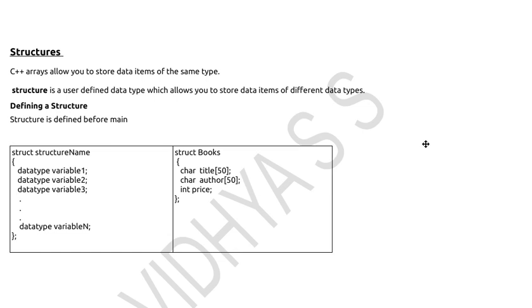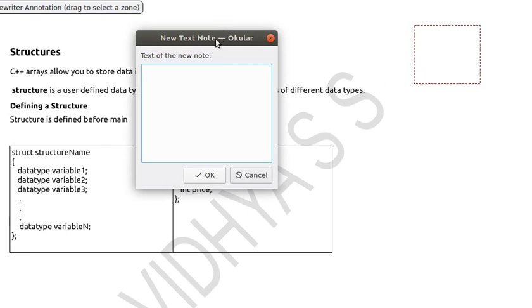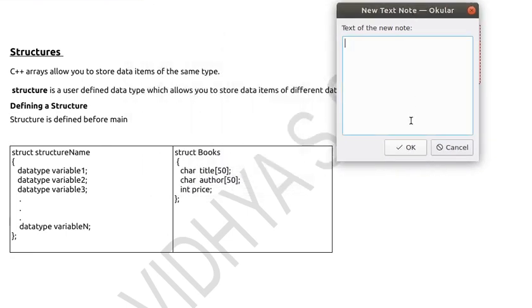Before going to the topic structure, let's see why we need to have such a variable in C++. Variables, we all know, are used to store values. Say if you want to store an integer value, what you will do, you will declare an integer type variable. Suppose I want to assign a value to a, I will write an assignment statement, a equal to 5.